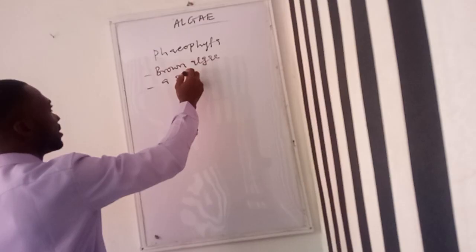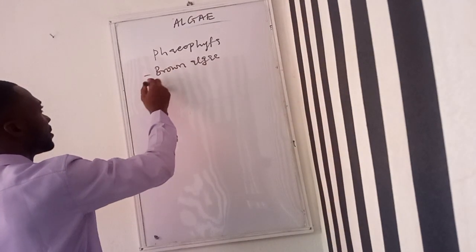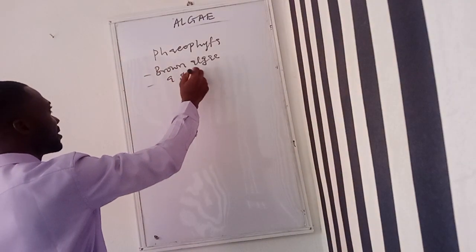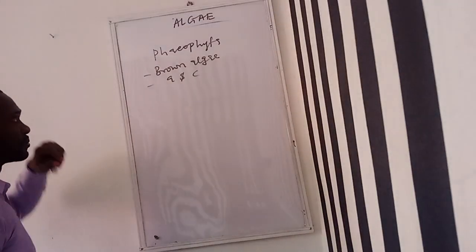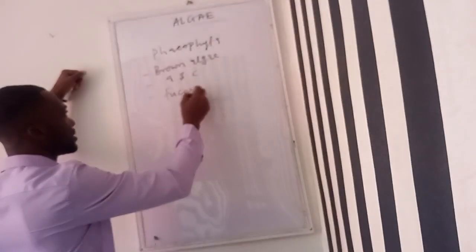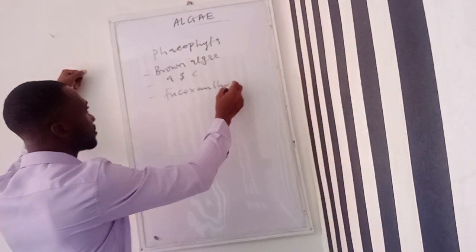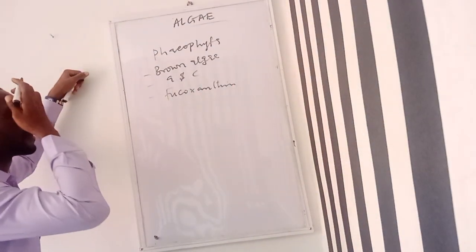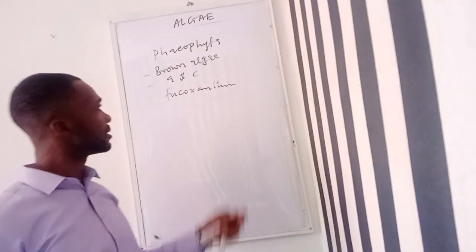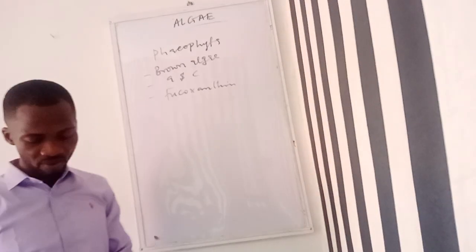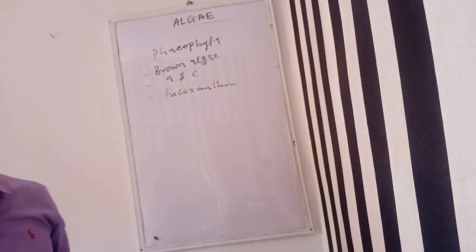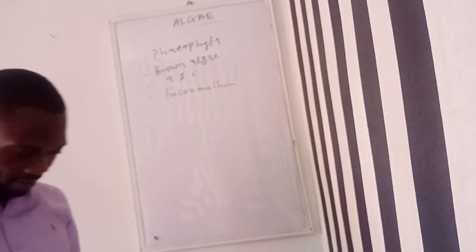They have chlorophyll A and C. Then they also have fucoxanthin. This is the color that masks the chlorophyll in them.